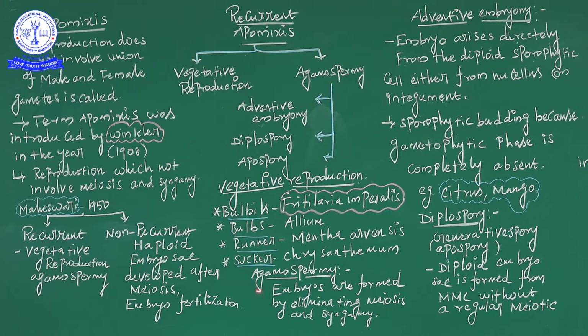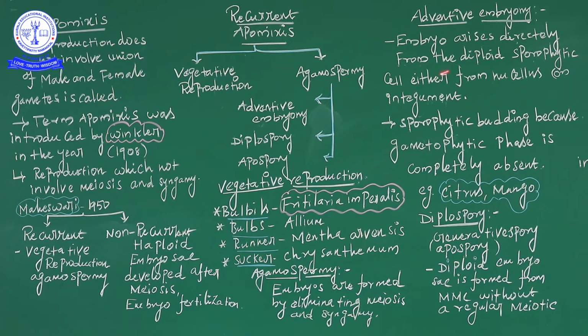Okay, and then agamospermy. In this, the embryo is formed by eliminating meiosis, and it is a very important character that it eliminates meiosis under syncamy. What is syncamy? Syncamy means true fertilization. So eliminating meiosis and syncamy is called agamospermy.